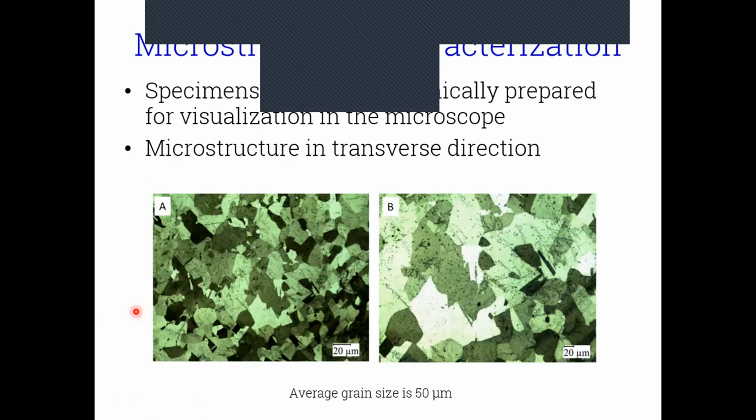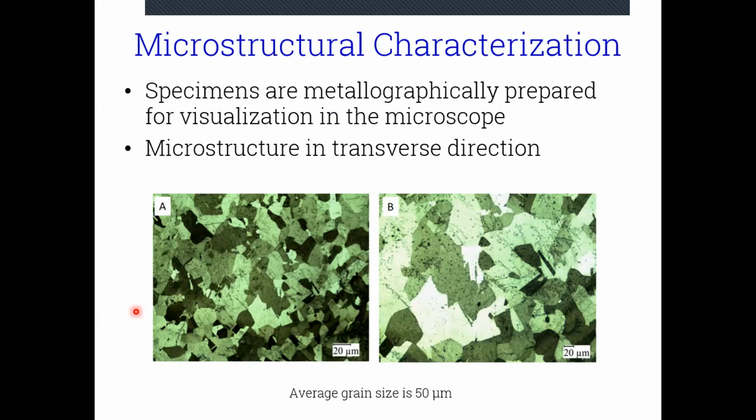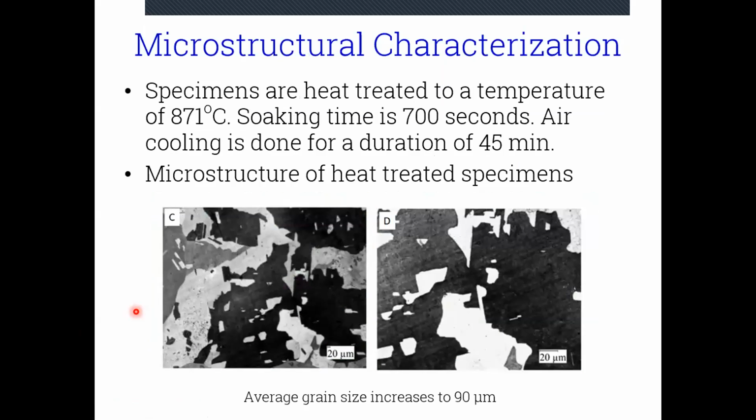Initially we prepared the specimens metallographically and observed the microstructure in the transverse direction. You can see that the average grain size is 50 micrometers. This is before the heat treatment which we did. Now coming to the heat treatment, we heated the samples in a muffle furnace of 1000 degrees range, and the temperature which we selected for the treatment was 871 degrees. After the sample had reached 871 degrees, the soaking time was 700 seconds and cooling was done in air for a duration of 45 minutes.